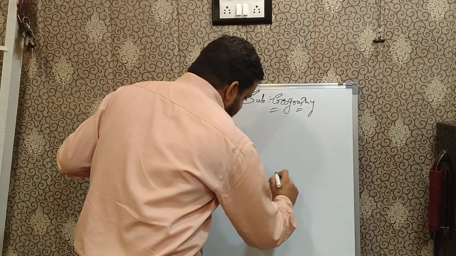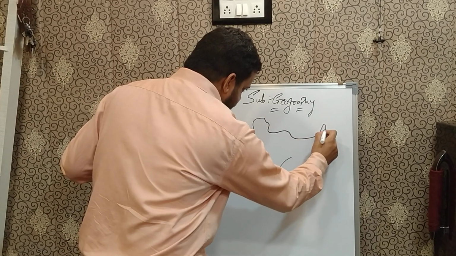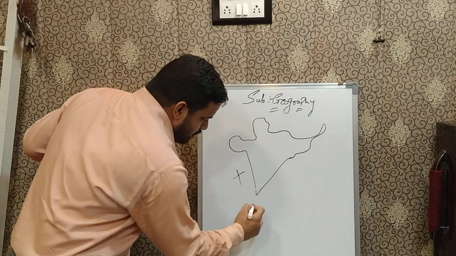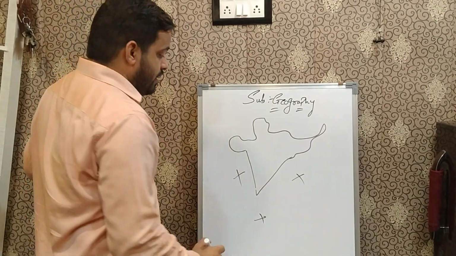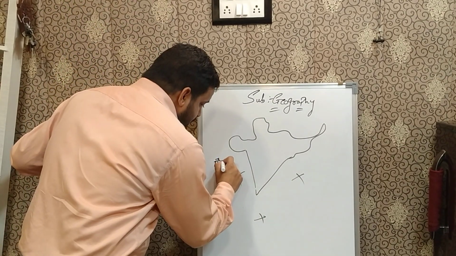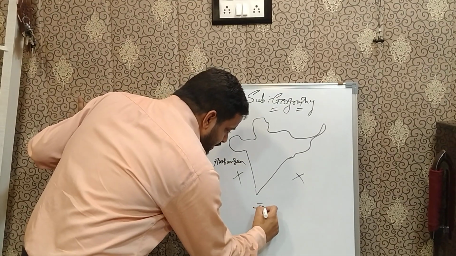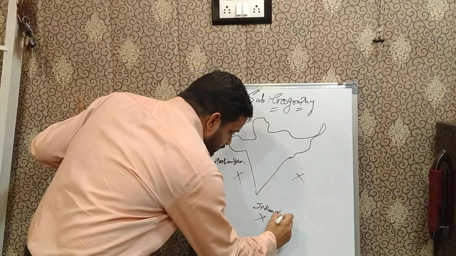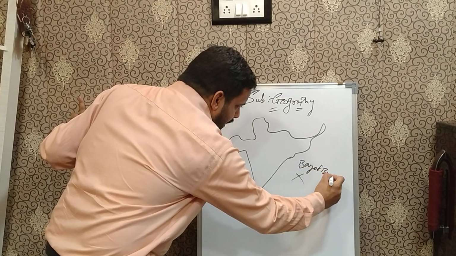If we analyze this, the three sides of India are covered by water. Here we have the Arabian Sea, here we have the Indian Ocean, and here we have the Bay of Bengal.